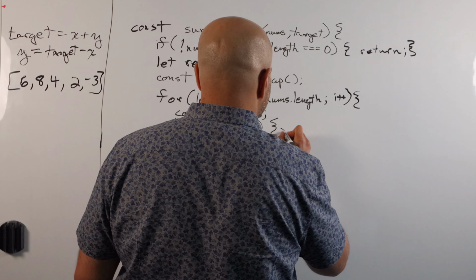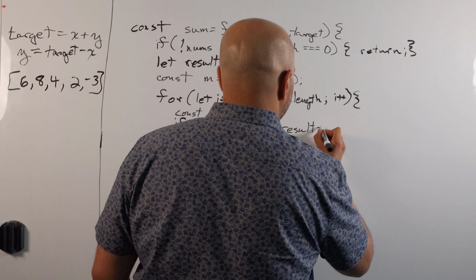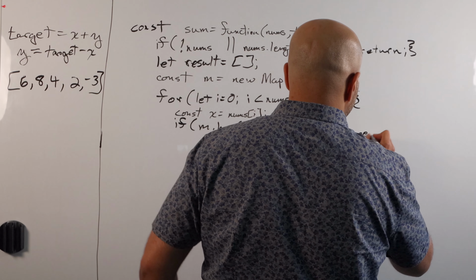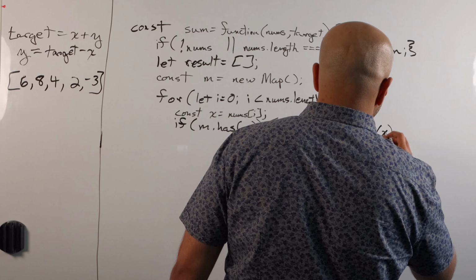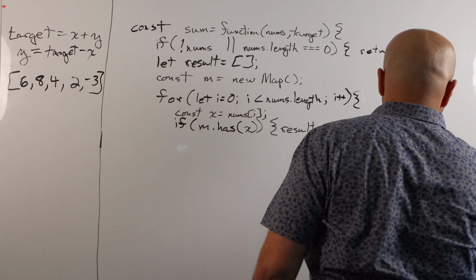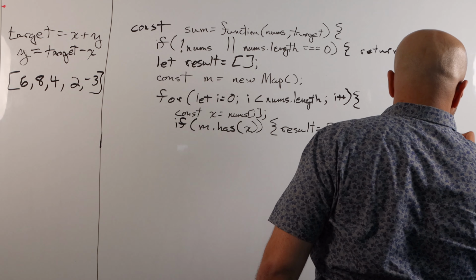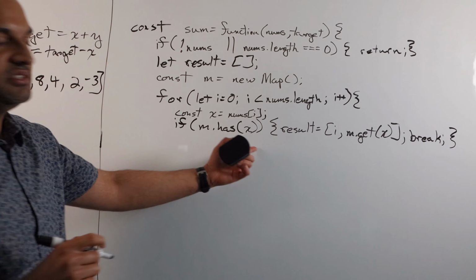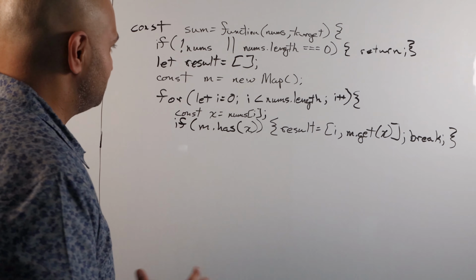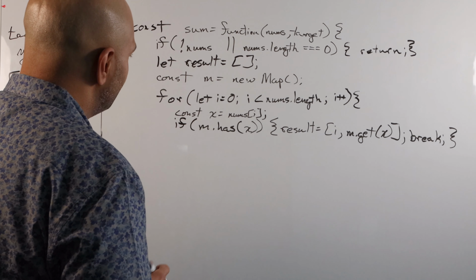So we'll say result equals the current index plus m.get x, which would be the index of the counterpart of x. And then we'll just, whoops, not break. Let me say not return. We want to break. Now, I've put this all on one line here just because I have limited space on this whiteboard, but please don't feel like you have to do anything like that during an interview.